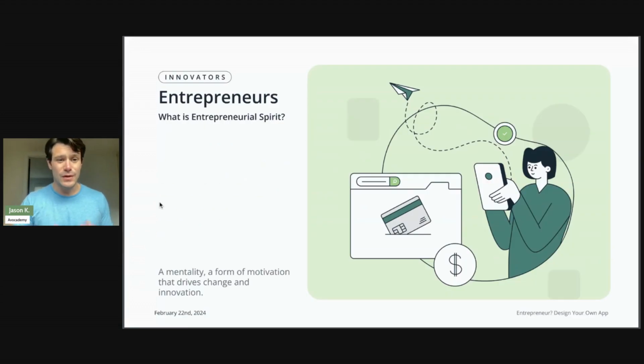To get started with this, I love to think of entrepreneurs as innovators, right? They are people that bring ideas, sometimes small ideas, that can really change the world for the better. So what is that entrepreneurial spirit? That's what we're going to keep in mind as we go through this section, right? It's a mentality. It's a form of motivation that drives change and innovation.